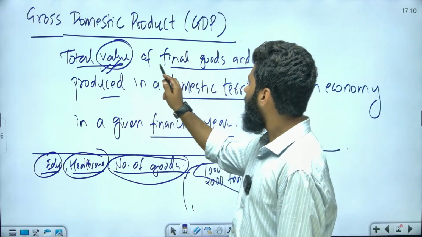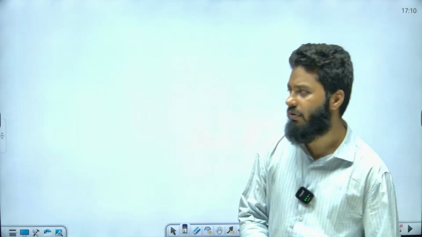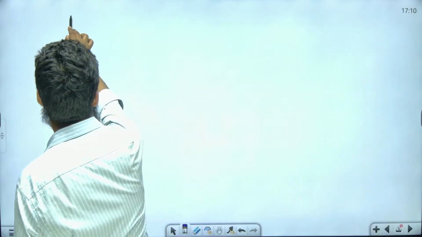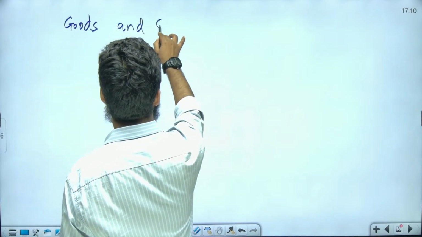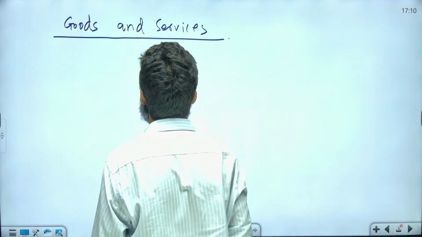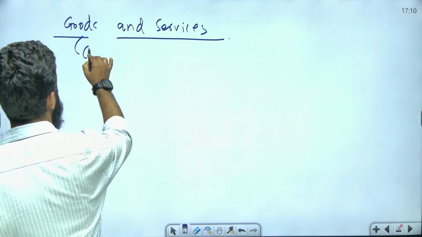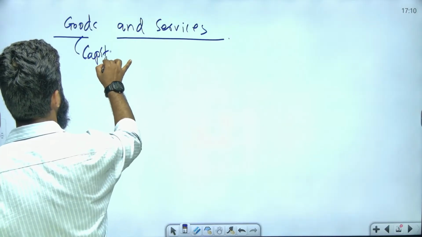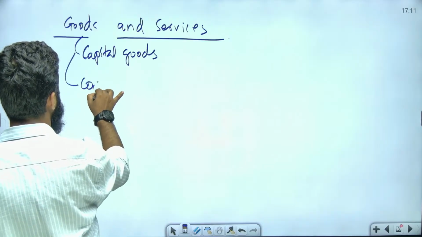Now let's talk about final goods and services. There are a lot of varieties, a lot of types of goods and services. Broadly, we can classify them as capital goods and consumer goods.